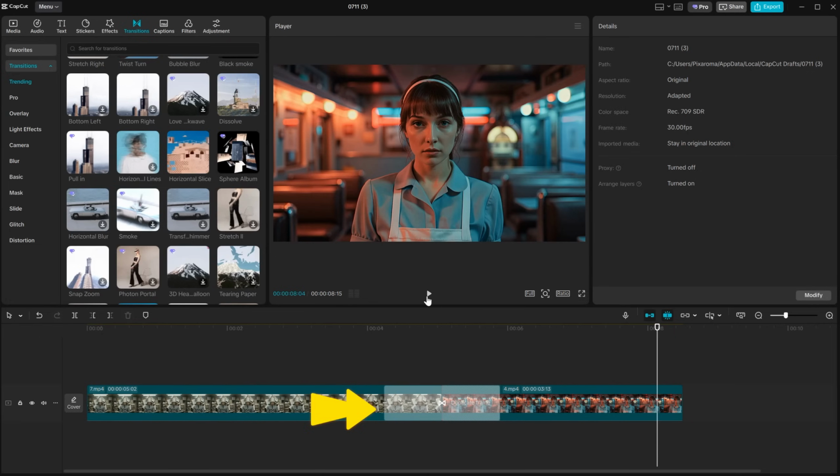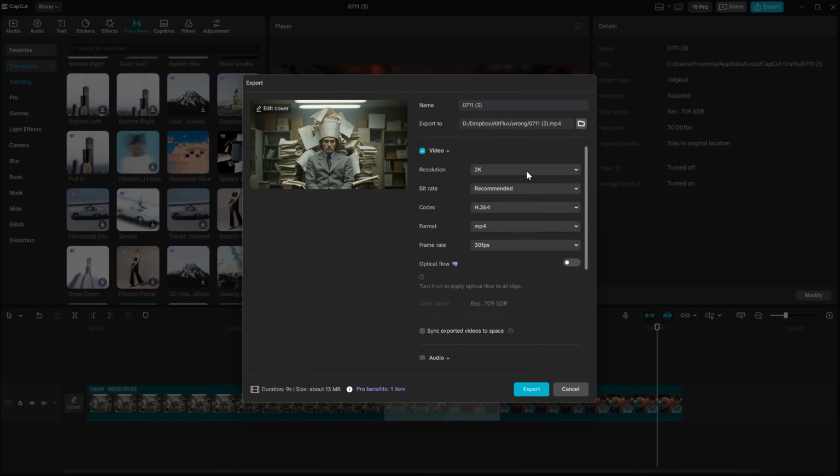Once the video is ready, you can hit the blue export button. I use these settings most of the time. I rarely export in 4K because AI videos don't look that great at that size. You can upscale for some types of videos, but for realistic ones, it doesn't work so well.